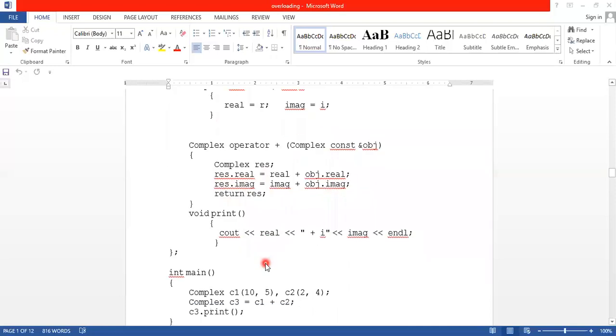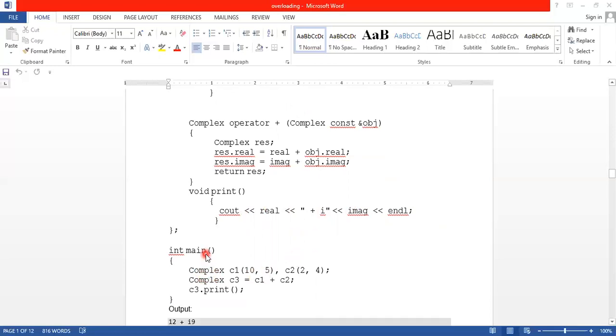Okay. So here we print the real and imaginary parts, since the imaginary part has an i value. Okay, so 2 plus i3. For that we print the i here, then we pass the parameters in main, that is we define the objects C1 and C2. The parameters are 10, 5. So the R value, that is the real value, is 10 and the imaginary value is 5.